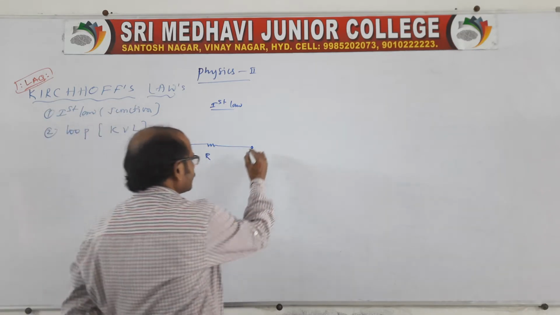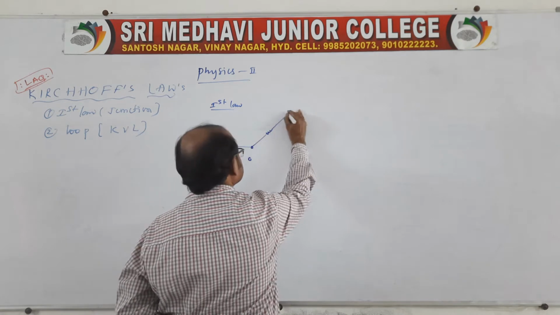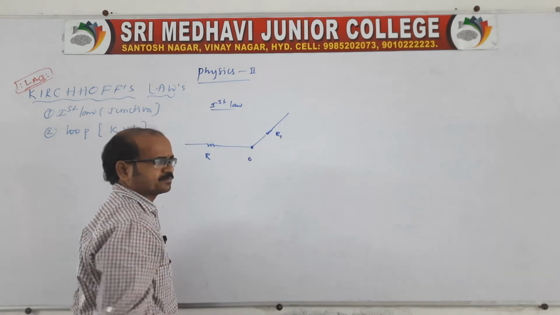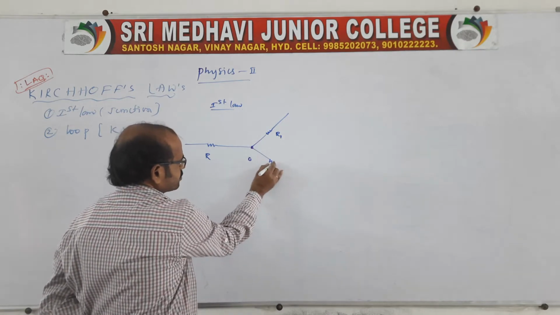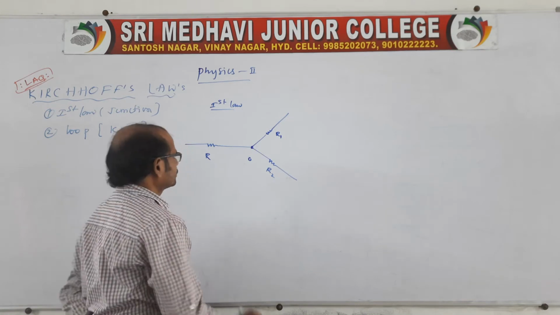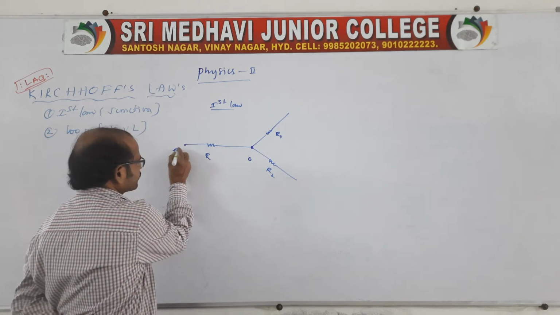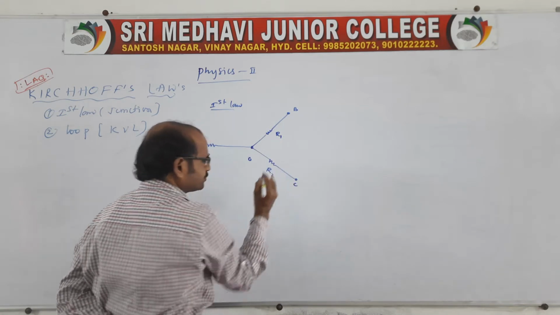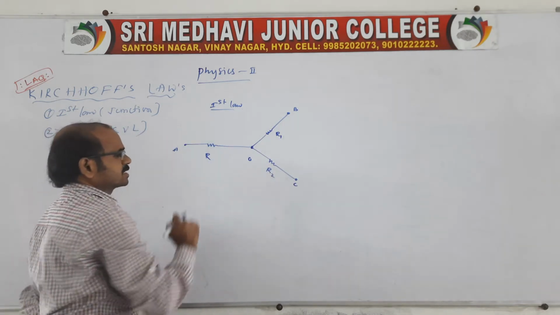And from the same junction, another resistance is connected. You say R1 is the resistance. And from the same junction, another is connected, R2. Simple here. So, you say this point is A, this point is O, this point is B, and this point is C. So, what is the junction law?